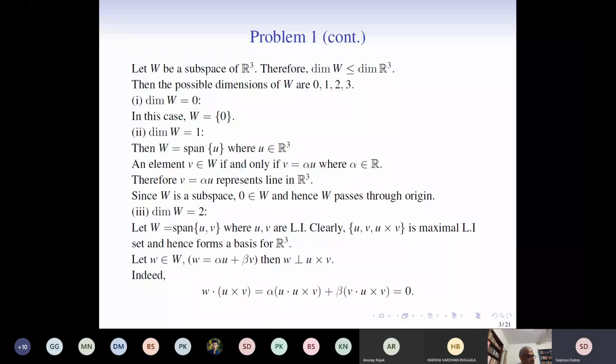Now we'll see what kind of elements come in W. Let w belong to W. Then w can be written as a linear combination of U and V. Then w is perpendicular to U cross V. Why will that happen? Because when we take the dot product and distribute it, it turns out to be 0. So the two vectors have dot product equal to 0, and therefore they are perpendicular to each other.